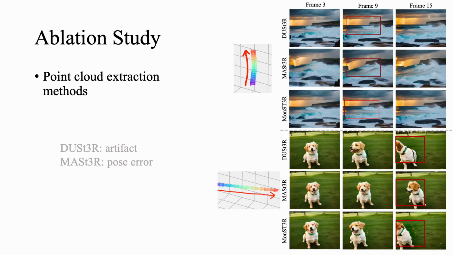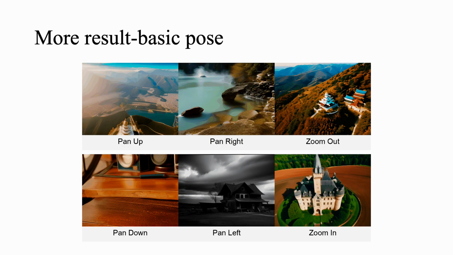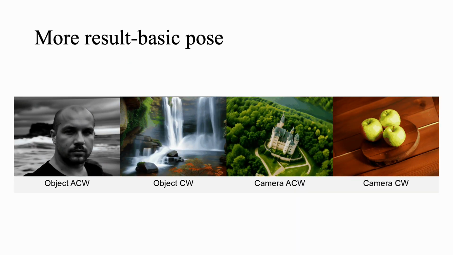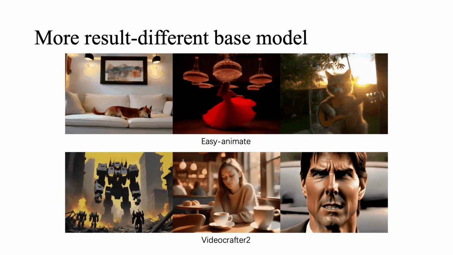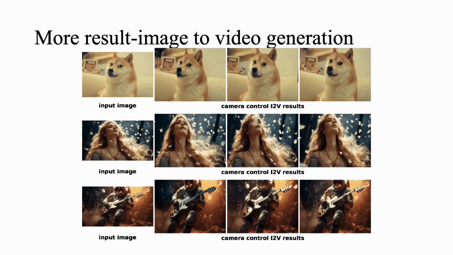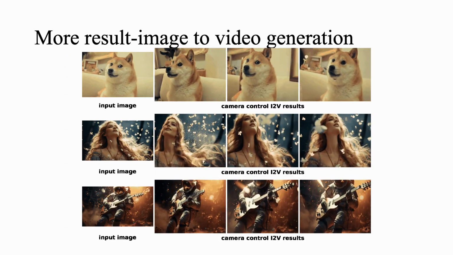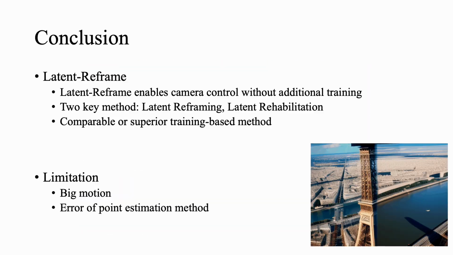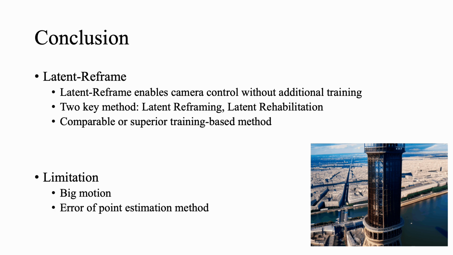As for the point cloud extraction model, MonST3R produces more accurate time-aware point clouds and poses than DUSt3R and MASt3R, which often show artifacts or pose errors. Then we will show more results. This slide shows basic translation trajectories, basic rotation trajectories, and different video styles. We also apply our method on DiT and U-Net-based video diffusion models. We also extend our method from text-to-video to image-to-video, and also higher resolution and longer video generation.